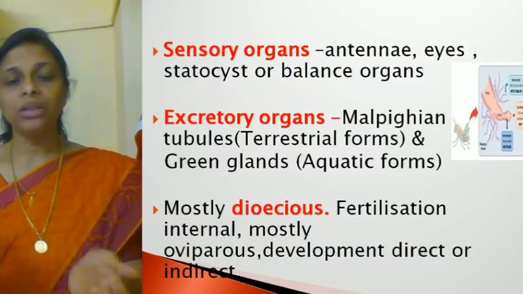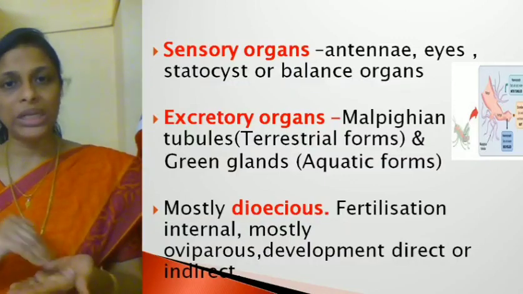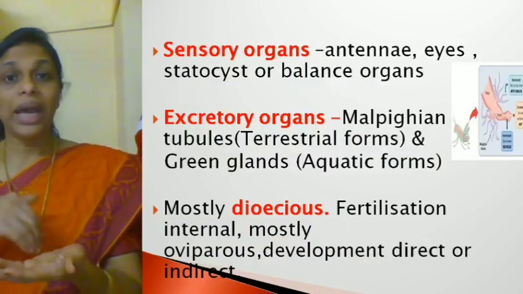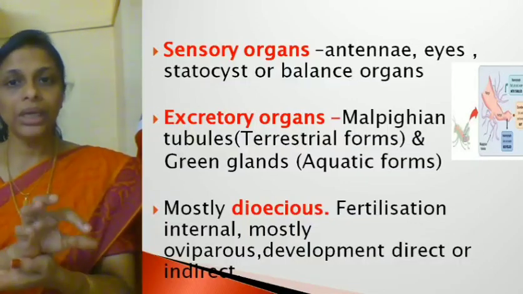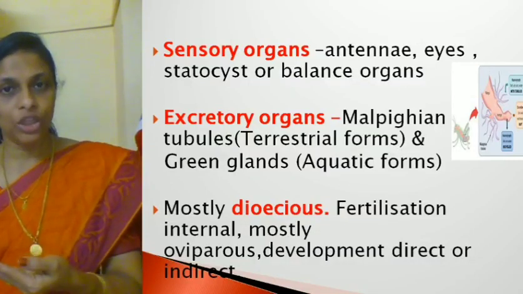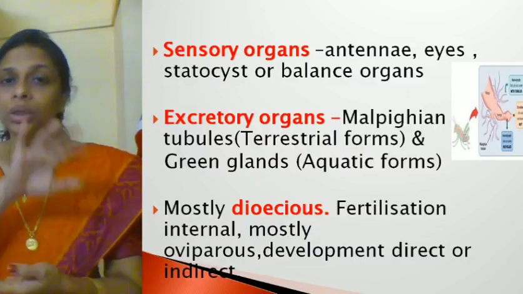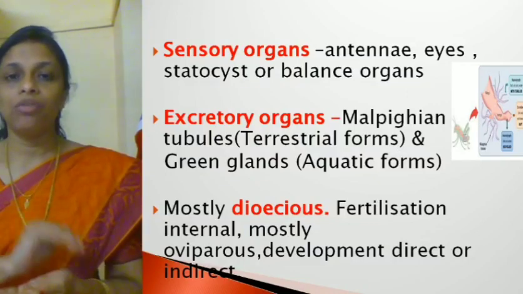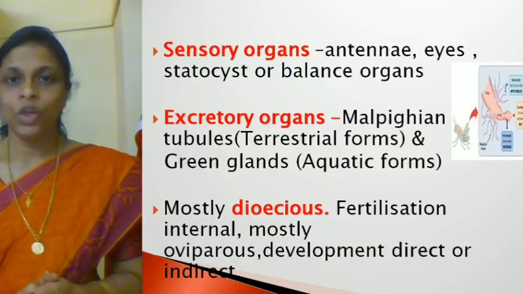So development where larval stages are present is called indirect. Why is it called indirect? It is not directly from the adult that a newborn baby is formed. Here from the adult, eggs are laid, then eggs develop into caterpillar, then caterpillar into the next stage called a pupa, and from the pupa again the butterfly. So when there is a larval stage, we call such a development indirect development. Hope it's clear to you all.